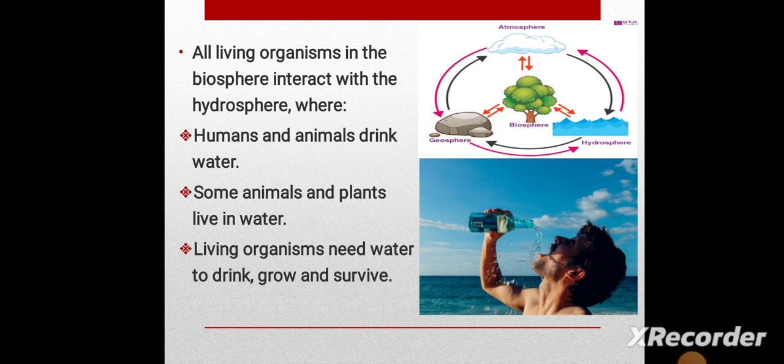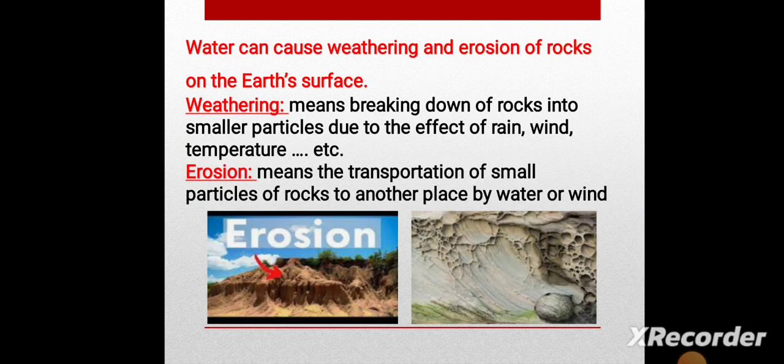We have said before that the biosphere is for the living organisms. So teacher, how do the living organisms interact with water or with the hydrosphere? Like when humans and animals drink water. This is the interaction. Like when animals and plants live in water, also this is an interaction, like coral reefs and the fishes in the seas. Also, when living organisms need the water to drink or to grow or to survive. So that's the 3 ways of interaction of these 2 spheres.